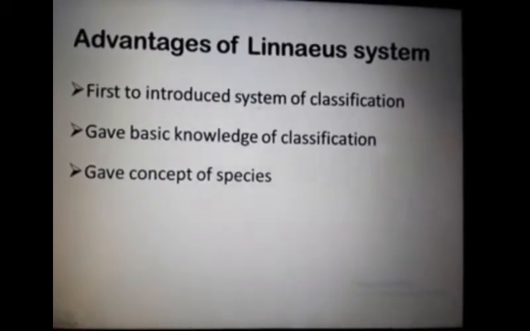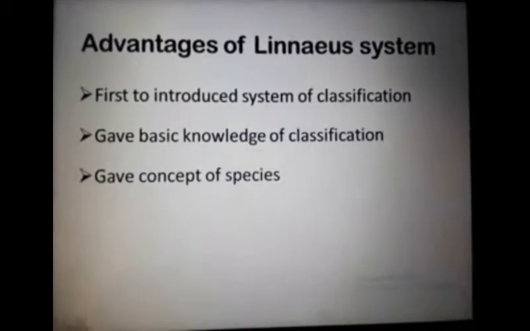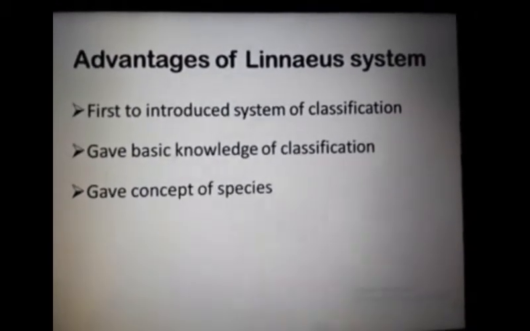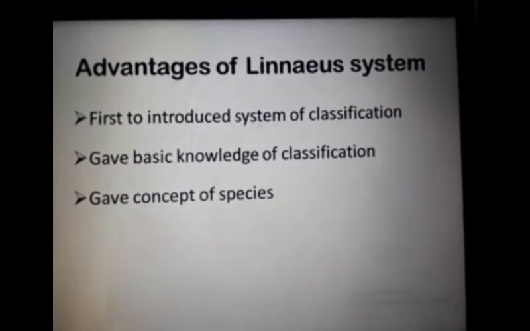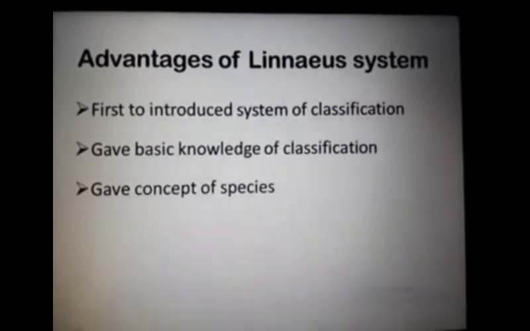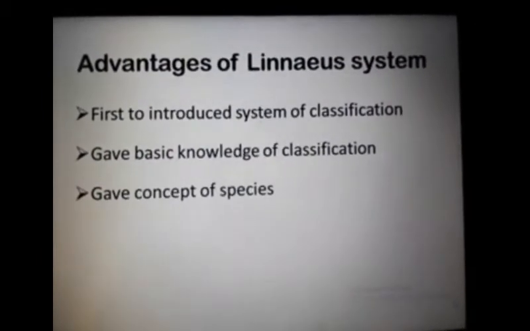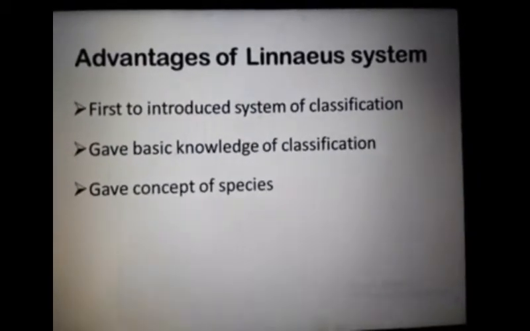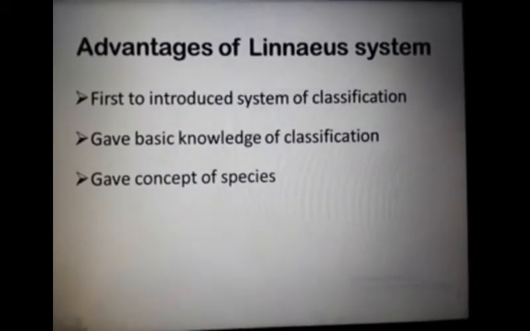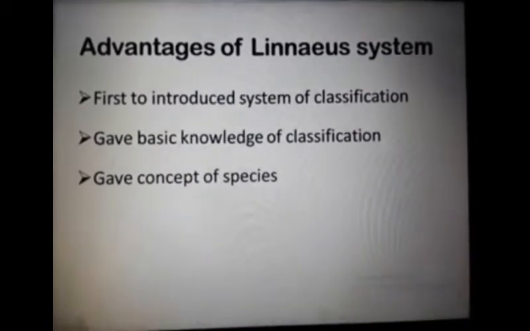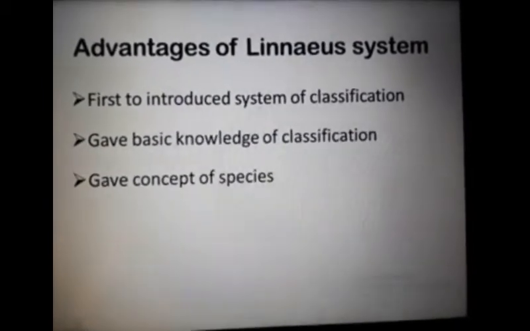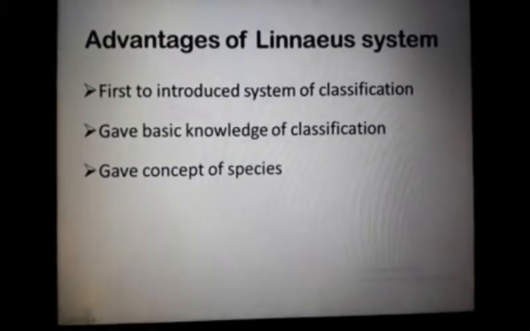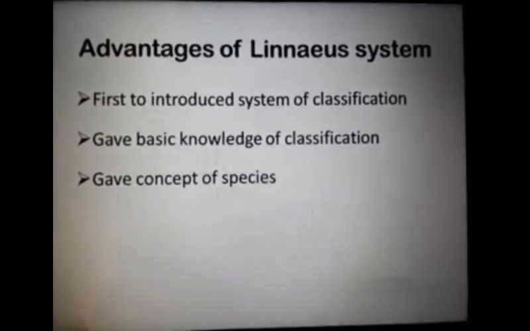It gave basic knowledge of classification, and it was widely accepted by the taxonomists of that time. It provides basic knowledge for classification, and it also provides reference work, and he gave a clear-cut concept of species, and that concept of species is still used nowadays. These are the advantages of the Linnaeus system.